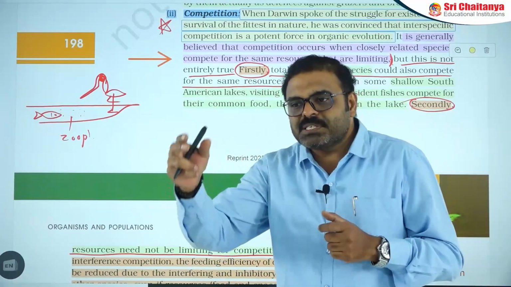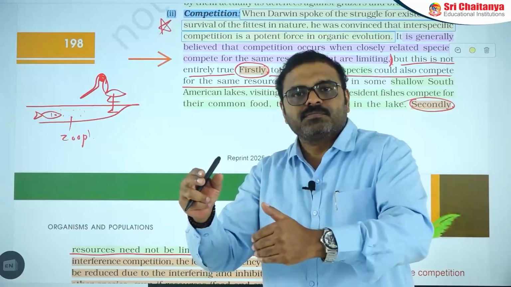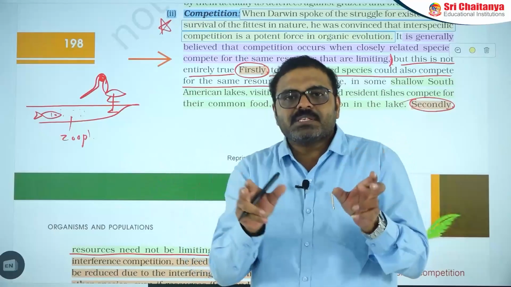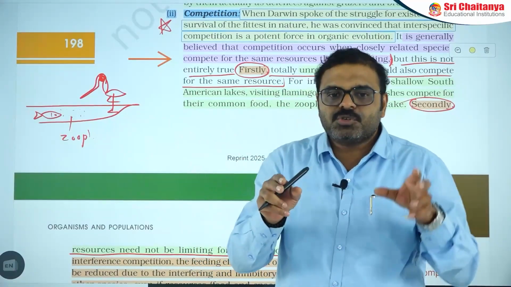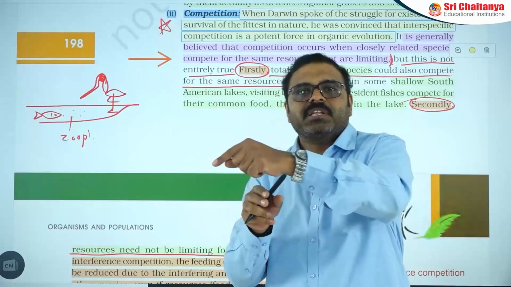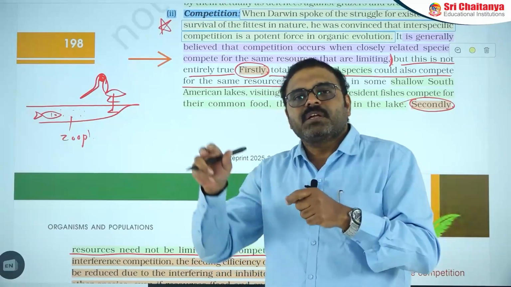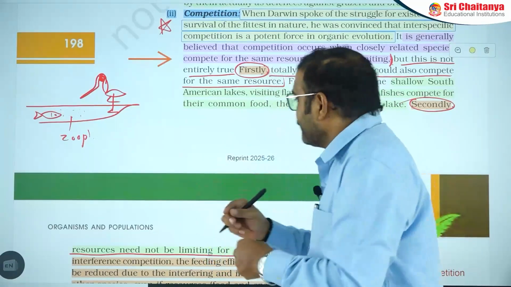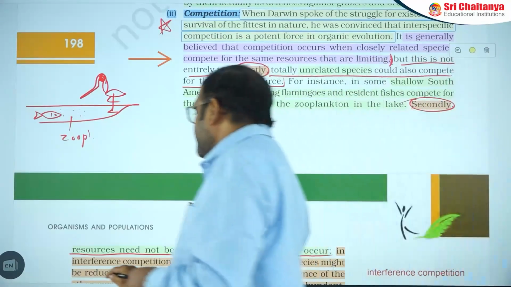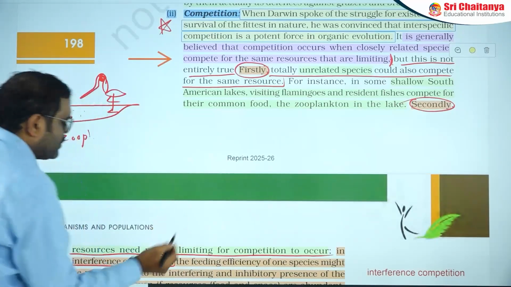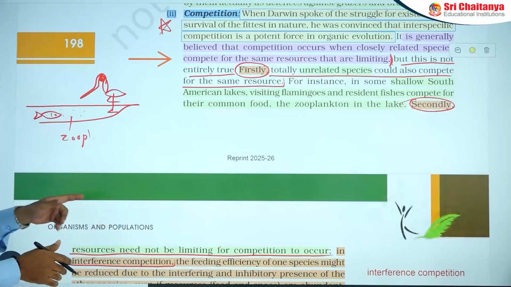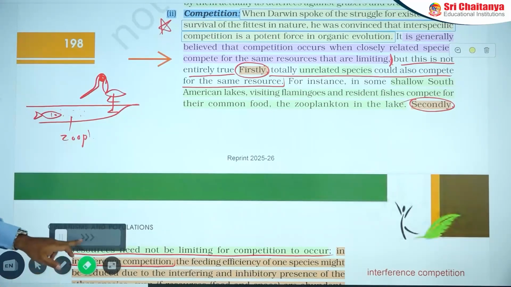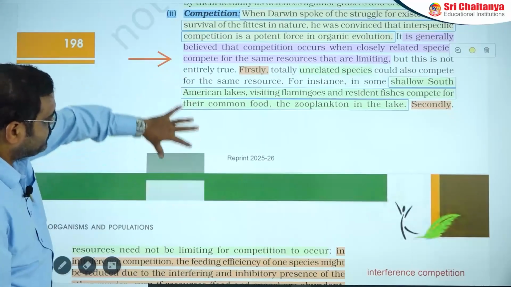In that case, the resource is there, that means a cake is available. But if one person is trying to consume, the other is giving a warning or threatening. By that way, one person can interrupt another person. That is the interruption point. Here it is interference competition. Even if the resources are abundant, interference competition will still appear. This is an important point. Next point here it is.